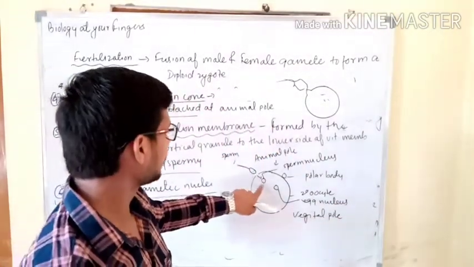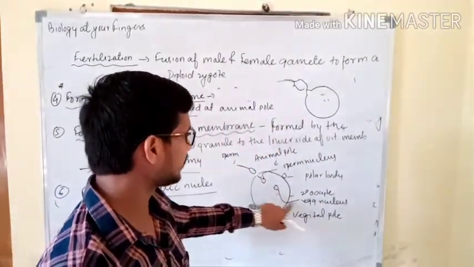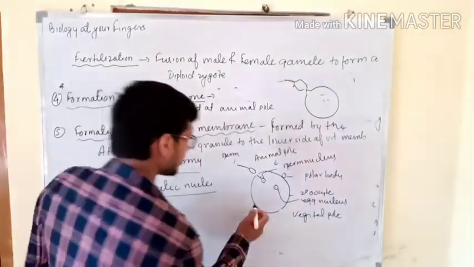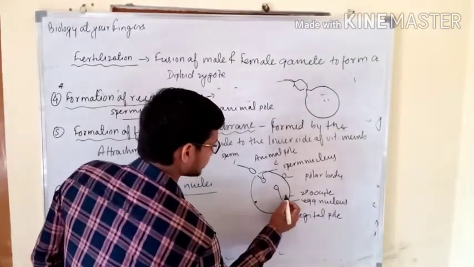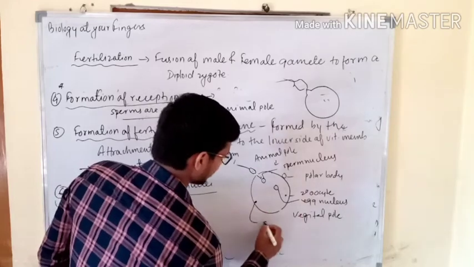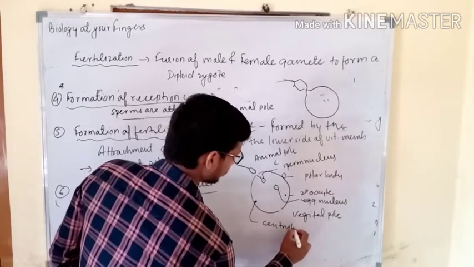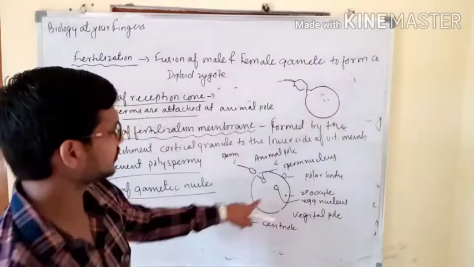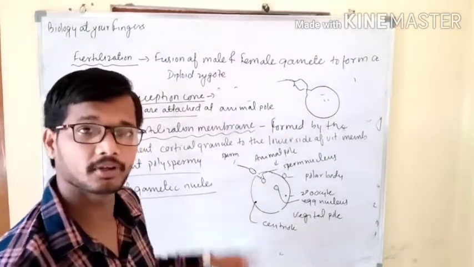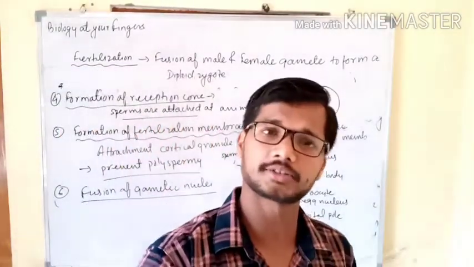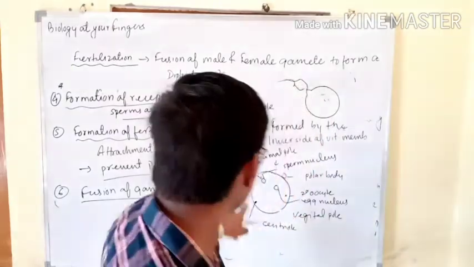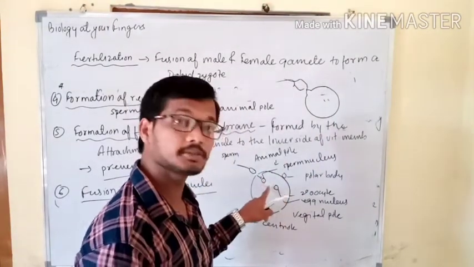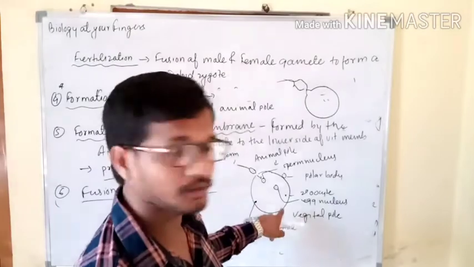This one is the egg nucleus, and this was centriole number 1, and this was centriole number 2. So we can write it here, centriole. These two centrioles were of the sperm, because as you know, in the case of secondary oocyte or egg there is no centriole. So these two centrioles, this one is male nucleus, this one is female nucleus.